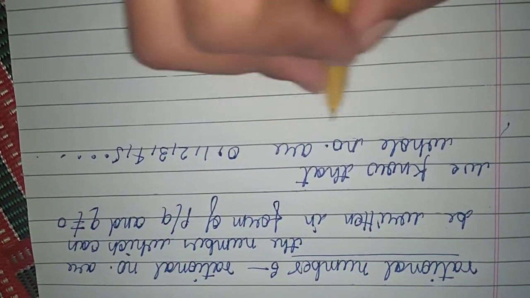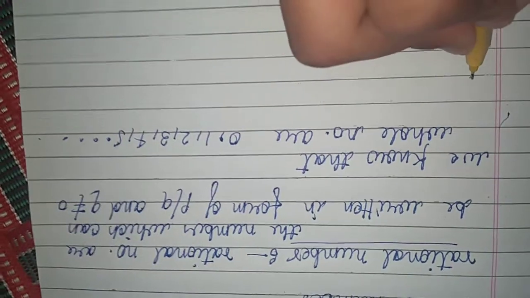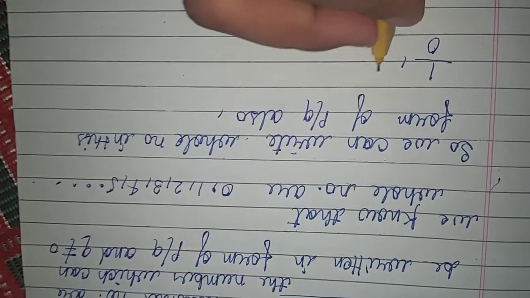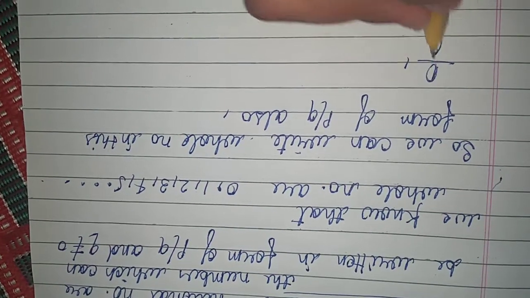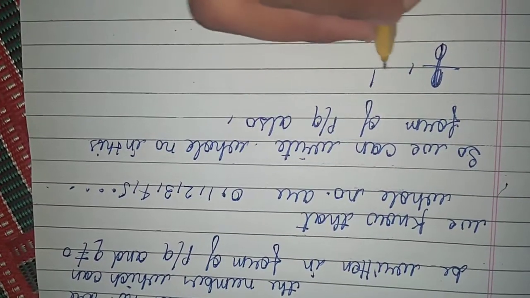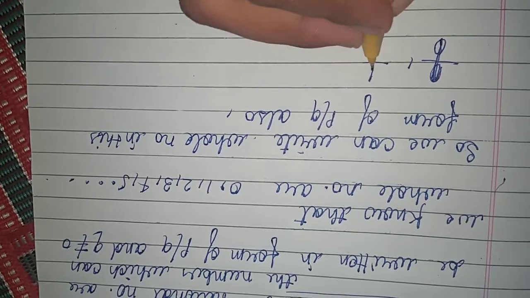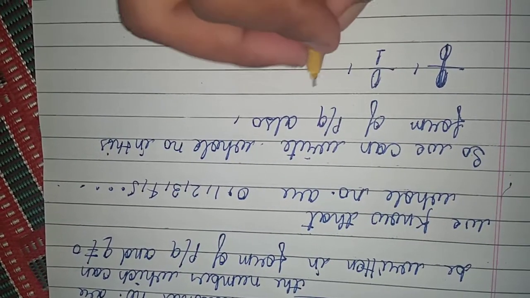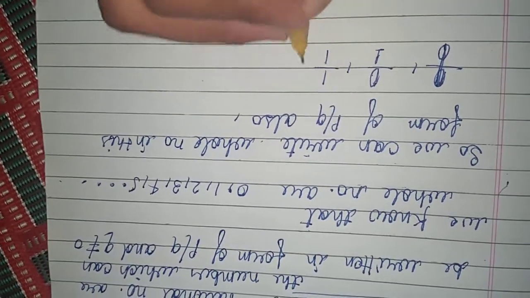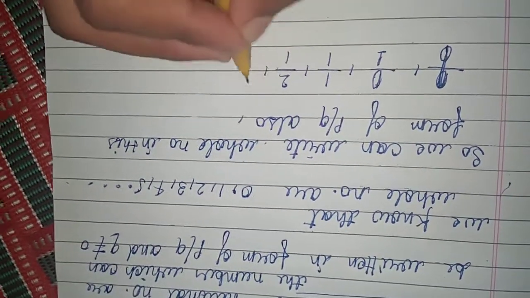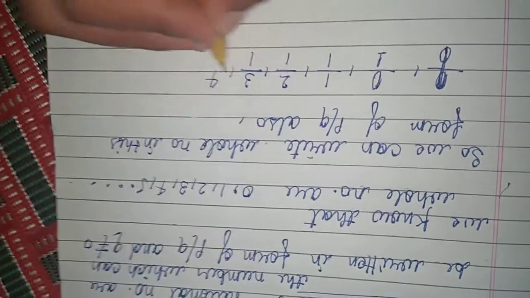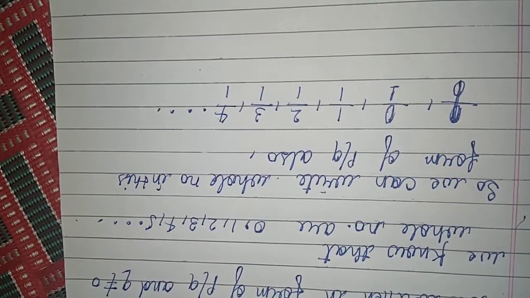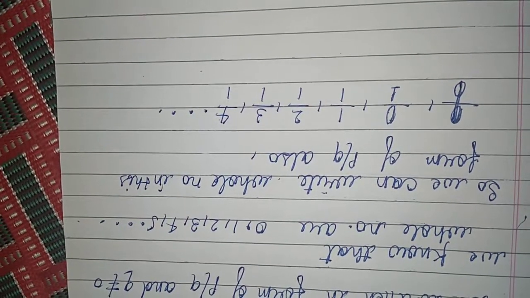So we can write a whole number in this form also: 0 upon 1 or 1 upon 1 or 2 upon 1 or 3 upon 1 or 4 upon 1 and so on. So we can say that every whole number is a rational number.